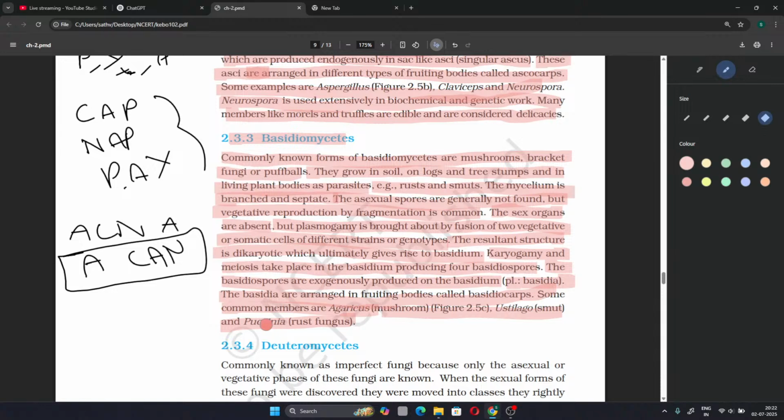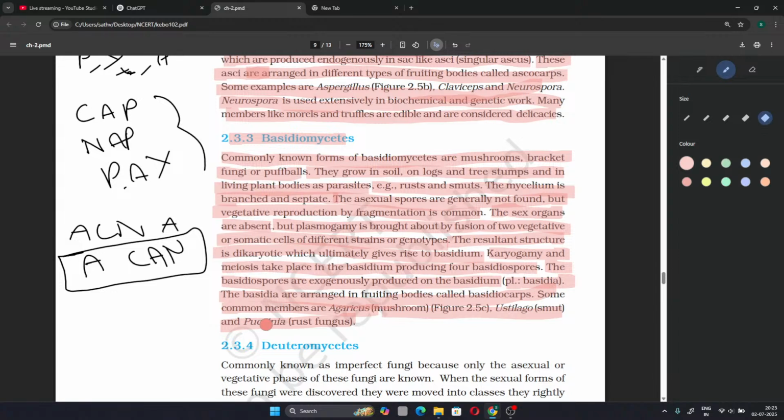Basically, a unique feature of Basidiomycetes is they are called bracket fungi or puffballs. Their examples are rusts and smuts. The mycelium is branched and septate. It's not really a unique feature, but it is seen. And the unique feature is asexual spores are not seen. And vegetative reproduction is by fragmentation. And there are no sex organs.